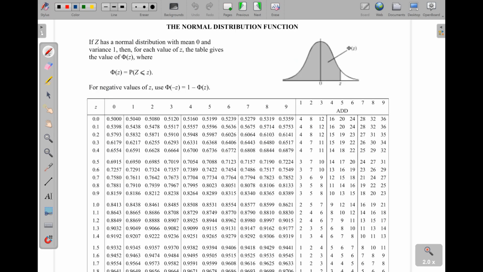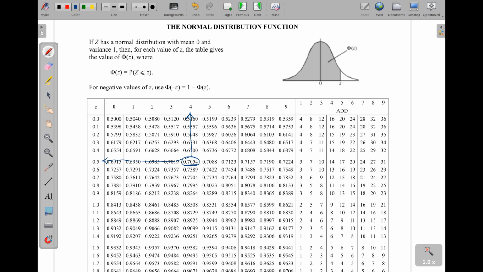Now let's go to the table and find out what we are supposed to get from there. From our normal table, we are supposed to look for 0.7056 through this body here. You can see that here there is 7054. This is 7088. It's already big. So I'll pick this one here, 0.5, and then the 4.